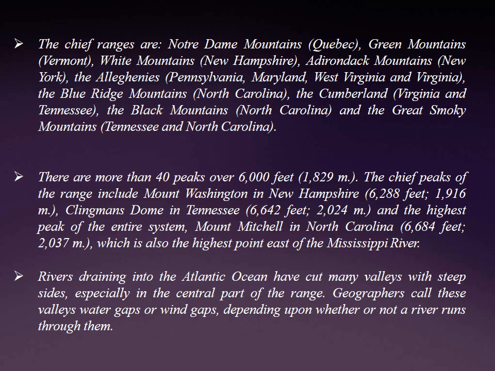The Appalachians include many ranges, and the Great Smoky Mountains are very well known. There are more than 40 peaks over 6,000 feet in this mountain range. The rivers draining into the Atlantic Ocean have cut many valleys with steep sides, especially in the central part of the range. Geographers call these valleys water gaps or wind gaps, depending upon whether or not a river runs through them.